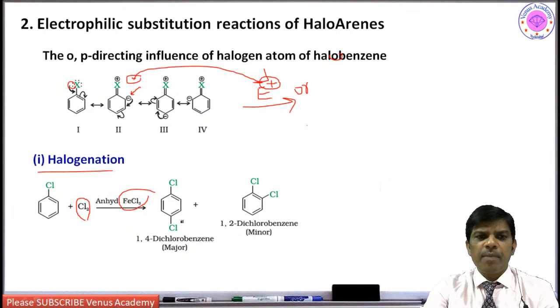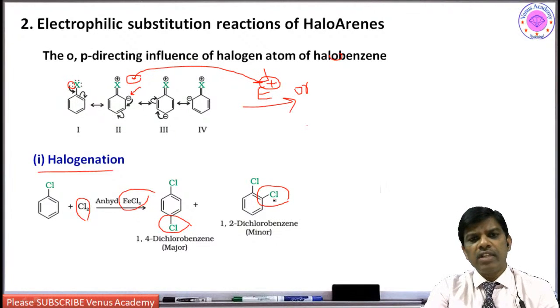It is going to give a mixture of two products. One is ortho-chlorochlorobenzene and the other is para-chlorochlorobenzene, that is 1,4-dichlorobenzene and 1,2-dichlorobenzene. Here it is written that para is major and ortho is minor.